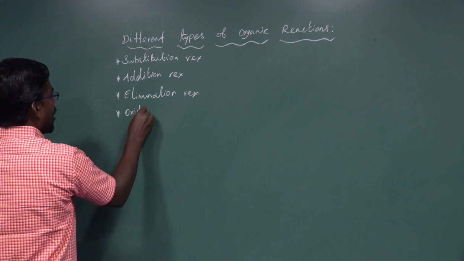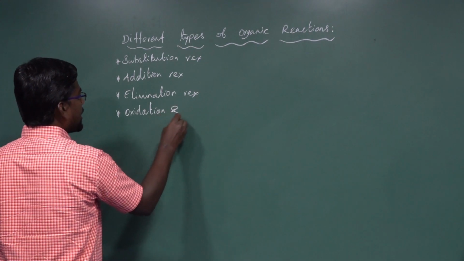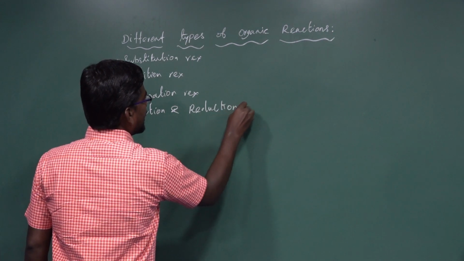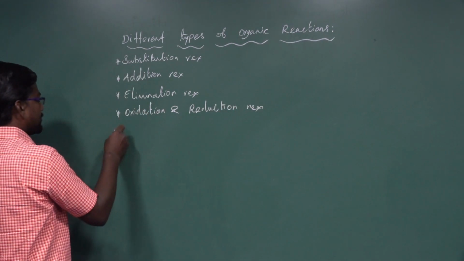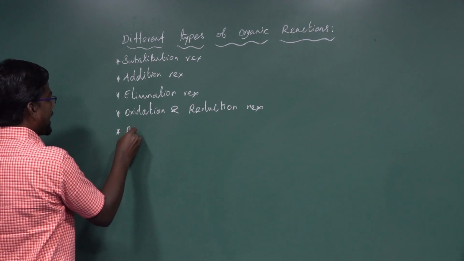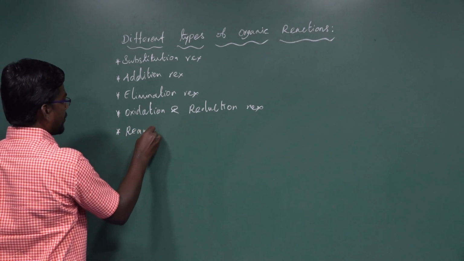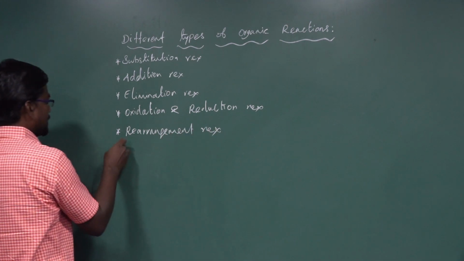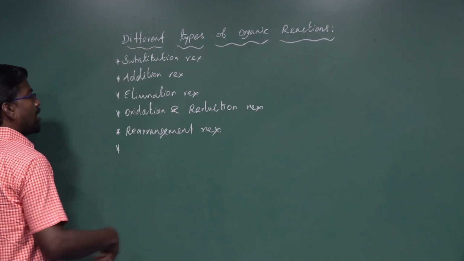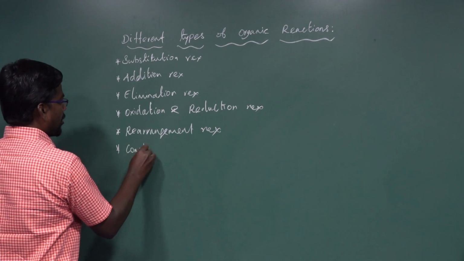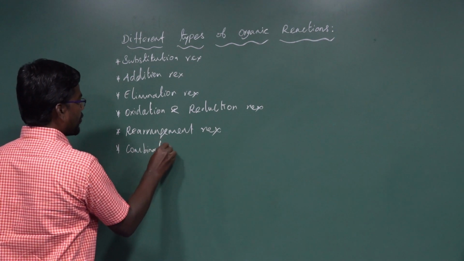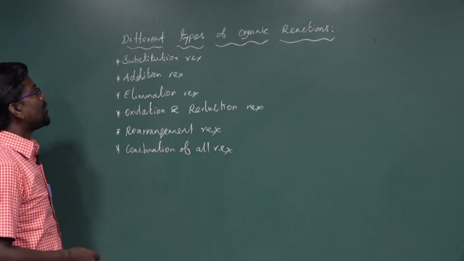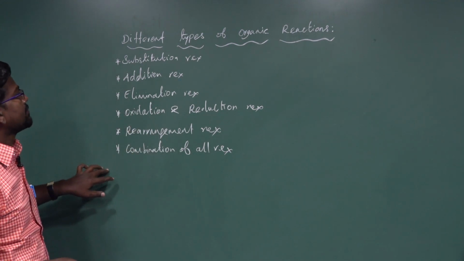Then oxidation and reduction, the oxidation reduction reaction. Then rearrangement reaction. Then combination of all reactions. Organic compounds follow these six types of reactions.